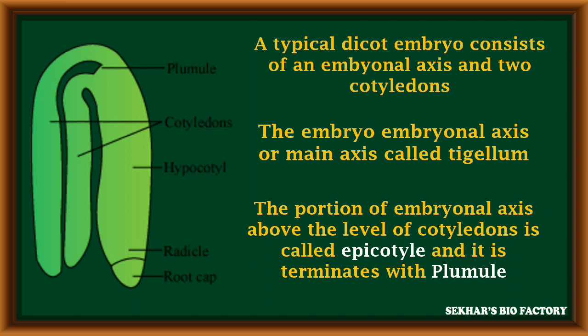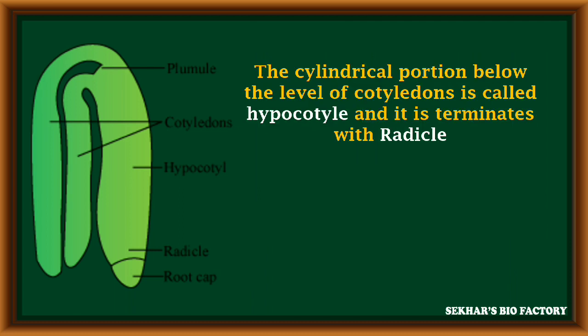The portion of the embryonal axis which is above the level of the cotyledons is called the epicotyl, and it is terminated with the plumule. The cylindrical portion below the level of the cotyledons is called the hypocotyl. It is terminated with the radicle. This radicle is covered with a cap-like structure called the root cap. It is protective in nature.